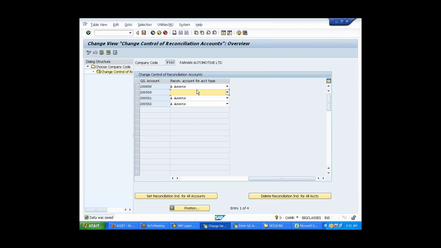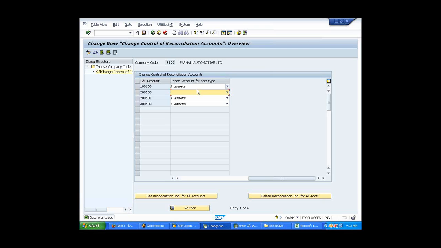Oh, okay. Because one day, mistakenly I posted it and I went back and I changed something, not this recon field, but something else, and it allowed me. It will not allow it if it is posted. If you have not yet posted, it will allow you to do it.